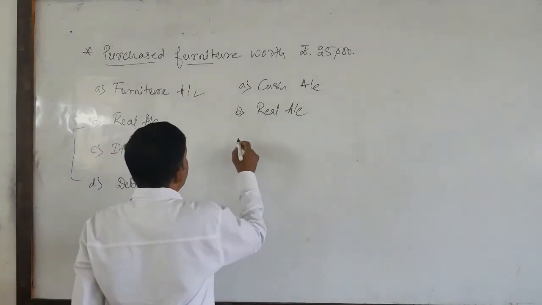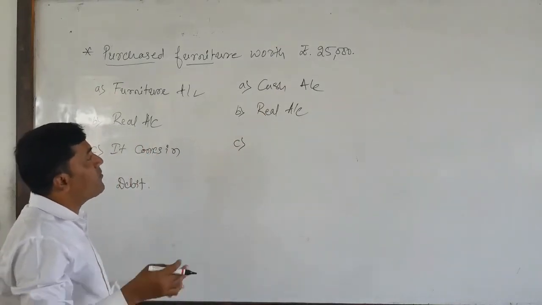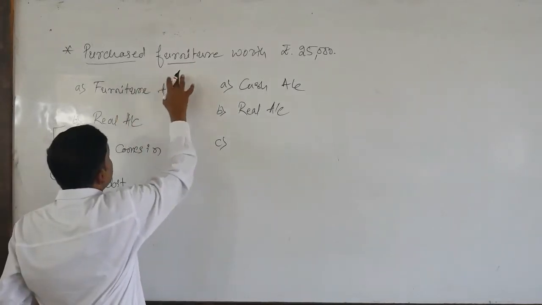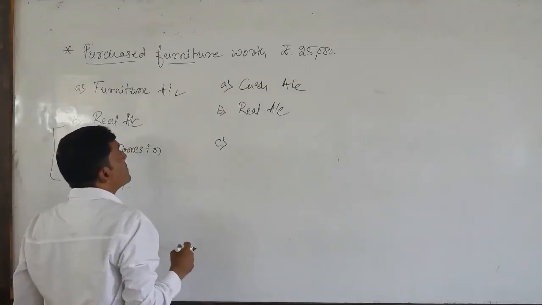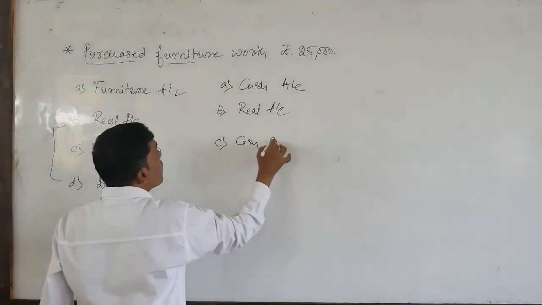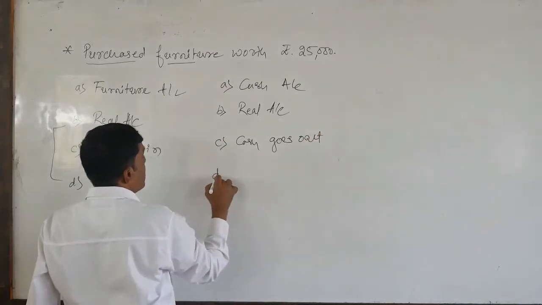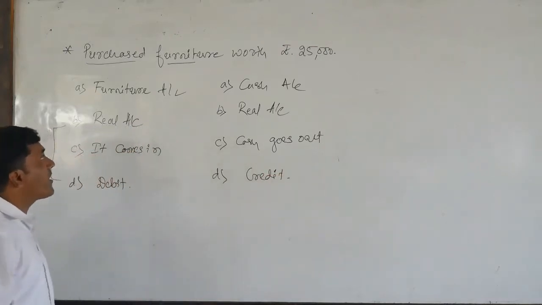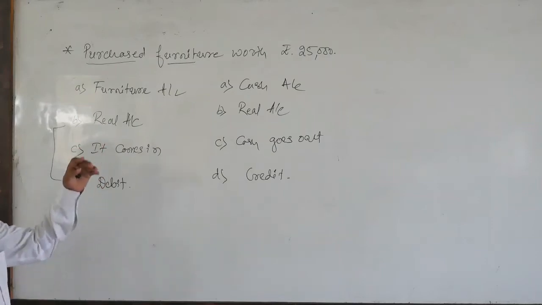Similarly, dear students, very important, the cash account. As per the real account rule, debit what comes in, credit what goes out. Here, we purchased the furniture by paying rupees 25,000 in cash, so in that rough book entry, cash goes out. So for that we need to credit. This is the live example for the treatment of purchase of furniture worth rupees 25,000.